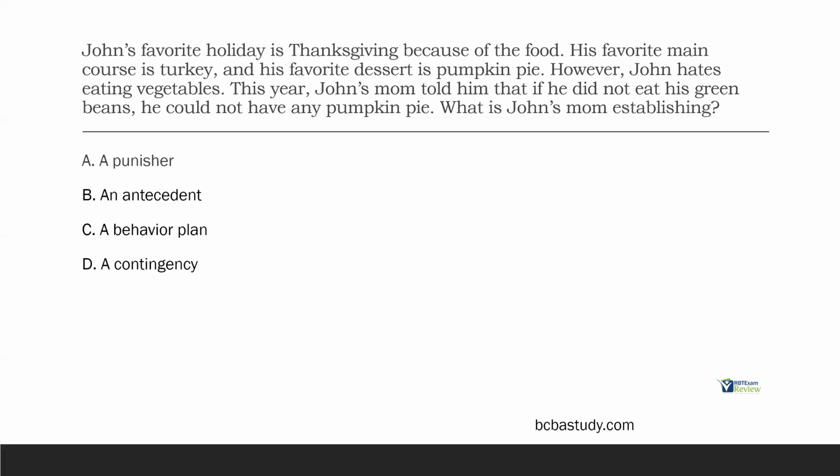A behavior plan. Well, this is maybe one small component, right? But there is no reinforcement component here. There's no behavior change. There's no differential reinforcement, no extinction. There's no comprehensive approach here. It's a very simple thing John's mom is doing. She's setting up an if-then statement, otherwise known as a what? A contingency. If you do not eat your green beans, then you do not get pumpkin pie. Very simple contingency. We use contingencies all the time in ABA. John's mom simply established a Thanksgiving contingency.